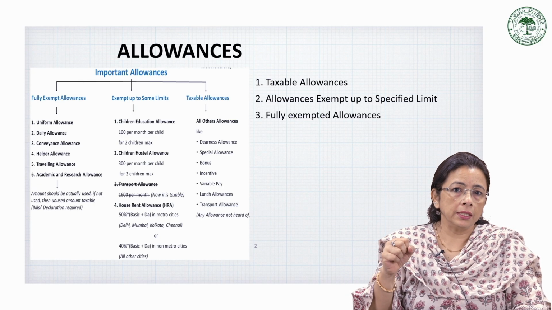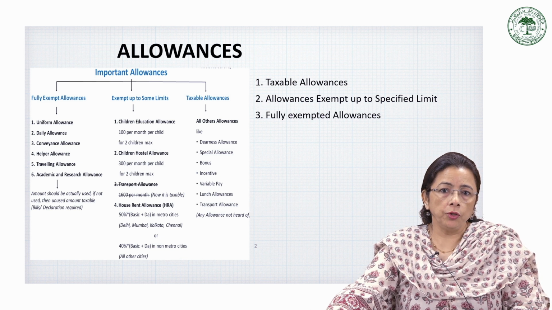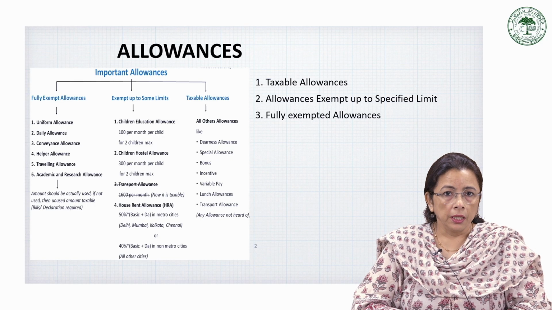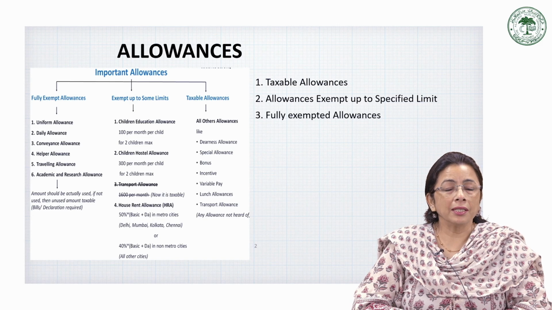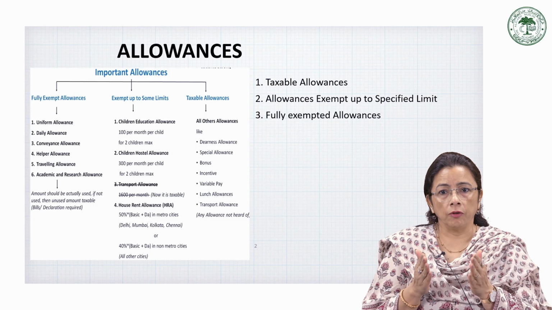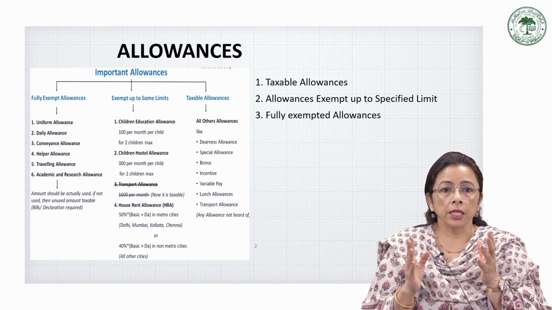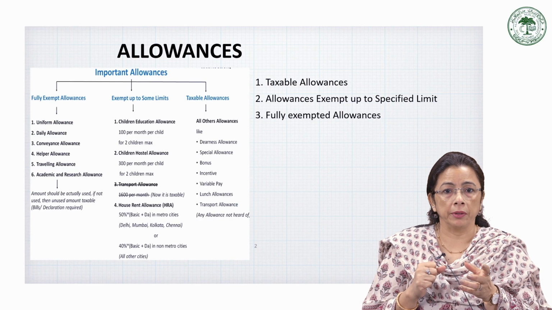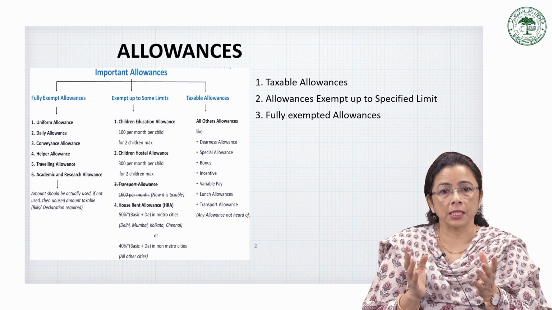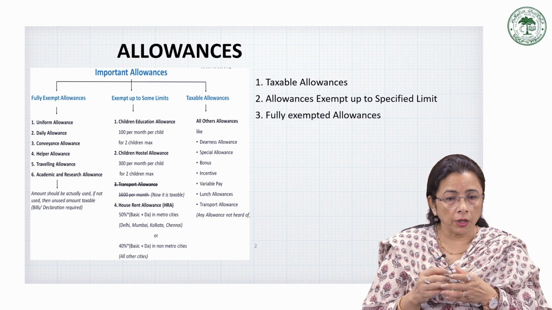So allowances are a fixed amount of money paid regularly, usually monthly, by the employer in addition to the basic salary. It is generally given to meet specific requirements connected with the performance of duties, or to compensate for higher costs arising due to the nature of employment, place of posting, or personal circumstances. For example, house rent allowance, which in short we call HRA.